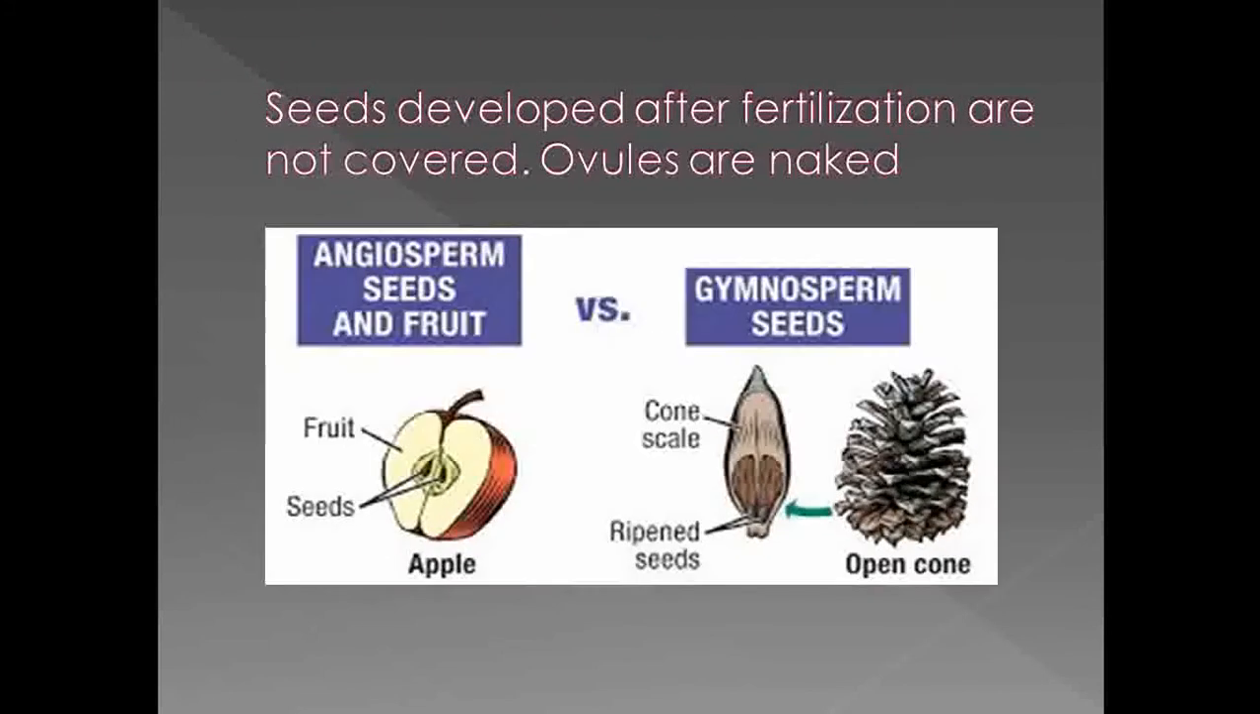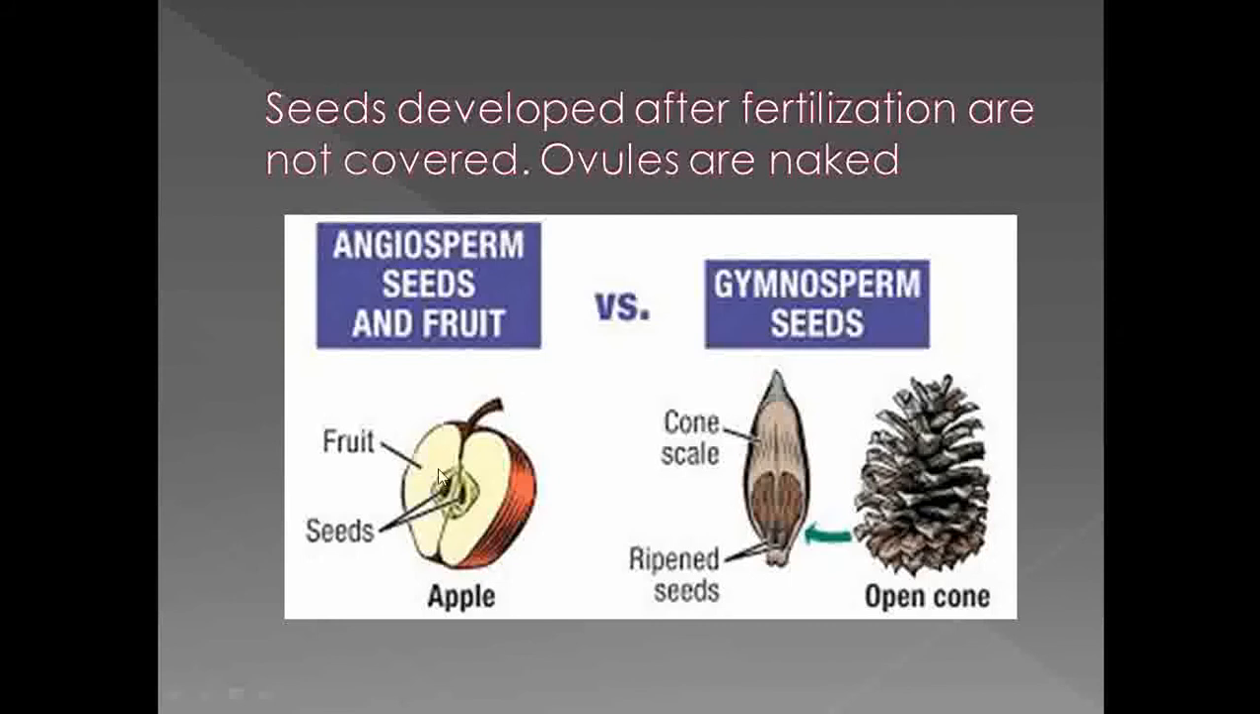Next, let's see what the next feature of the gymnosperms is. If we compare angiospermic seeds and gymnospermic seeds, in the angiosperms the seeds are enclosed, or they have a covering. But if you observe the members of gymnosperms, here the seeds are naked. They do not have any covering. So this is the second important feature observed in the gymnosperms.